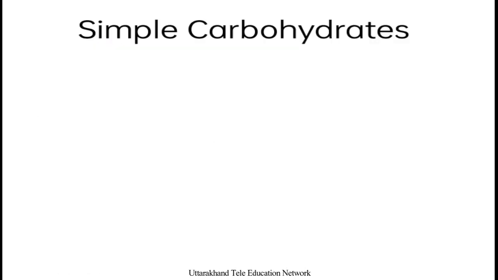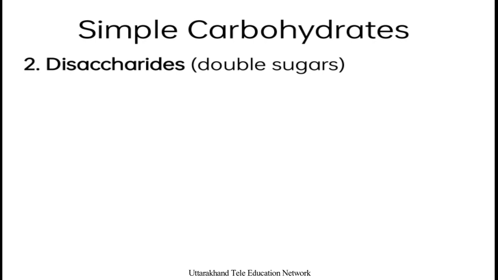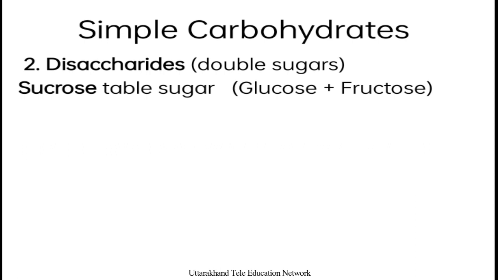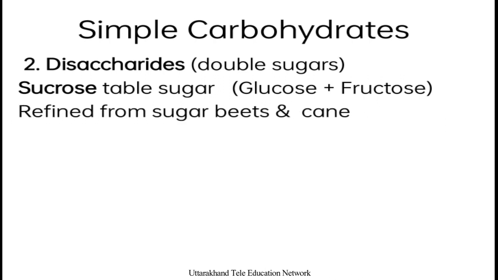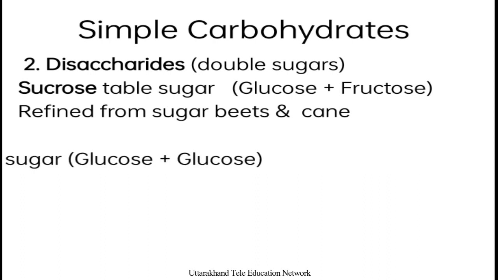Then there are disaccharides, double sugars. It means they are made by joining two sugar molecules. First, sucrose, table sugar, made from glucose plus fructose. It occurs in our homes as sugar from sugar beets and sugar cane.